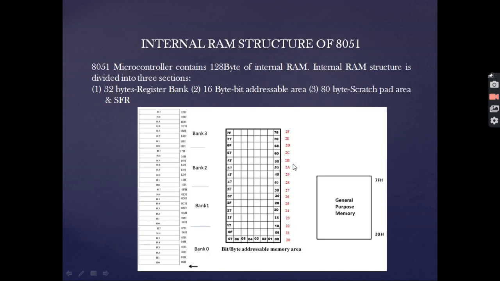Now comes the internal RAM structure of 8051. The internal RAM structure and the memory organization are somewhat similar, but there also lies some basic difference. The 8051 microcontroller contains 128 bytes of internal RAM. Internal RAM structure is then divided into three sections: 32 bytes of register bank, the 16-byte bit addressable area, and the 80 bytes scratchpad area of SFR. The 32 bytes register banks can be divided again into four types. That is bank 0, bank 1, bank 2, and bank 3.